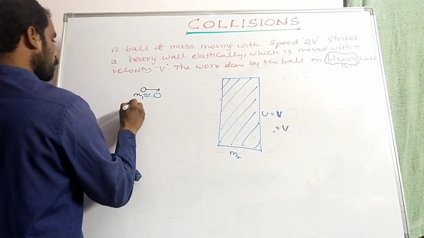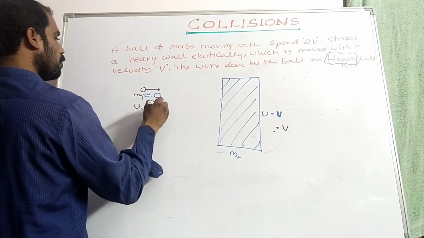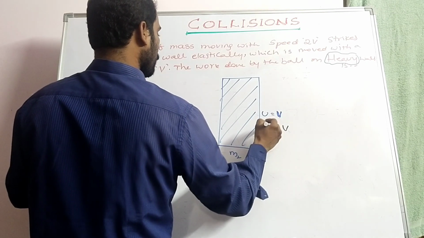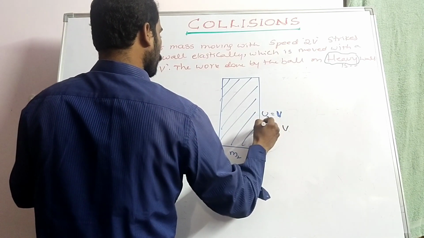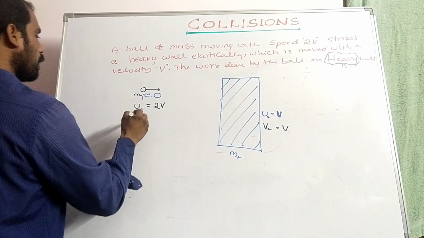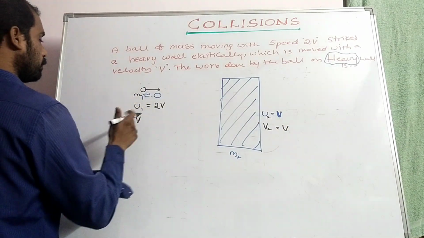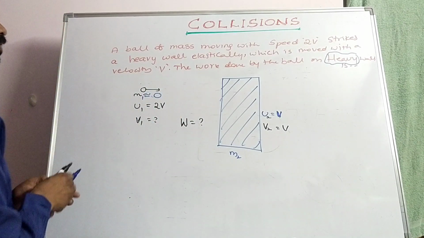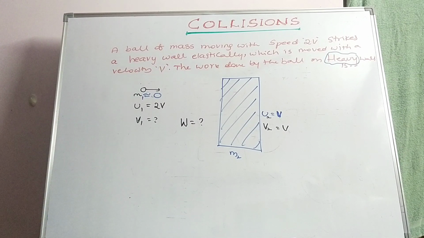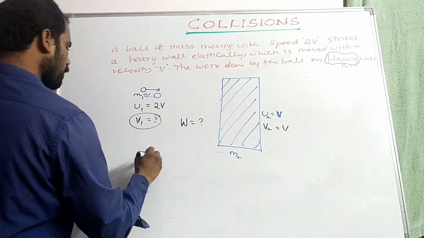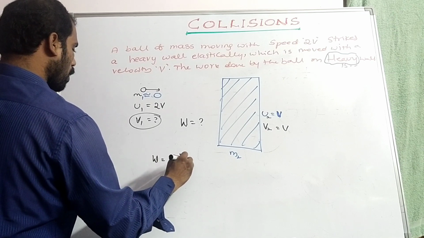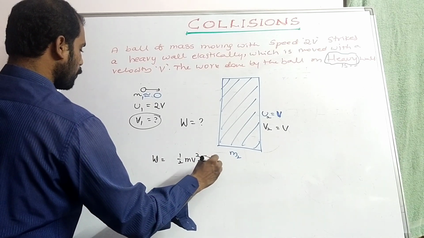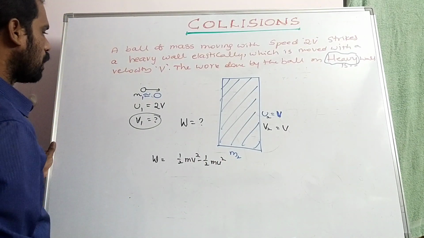So u1 is equal to 2v. Here u2 is equal to v, and v2 is also v only. Here we have to find the work done by the ball. W is equal to how much? We don't know the final velocity, so to find the work done, W is equal to half m v square minus half m v square.